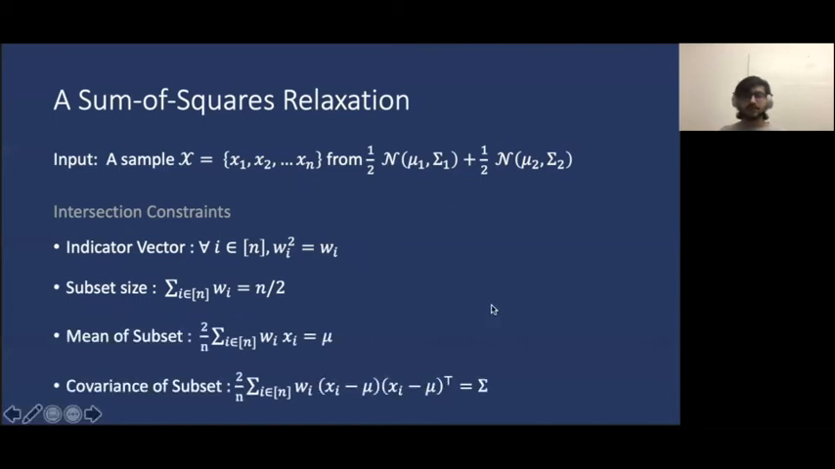The third and the fourth equality here set the mean and covariance of the points indicated by the w's to be mu and sigma. The effect of this constraint can be summarized as follows. We want to pick a subset of n over 2 points from this input sample x such that the mean of the points is mu and the covariance is sigma.